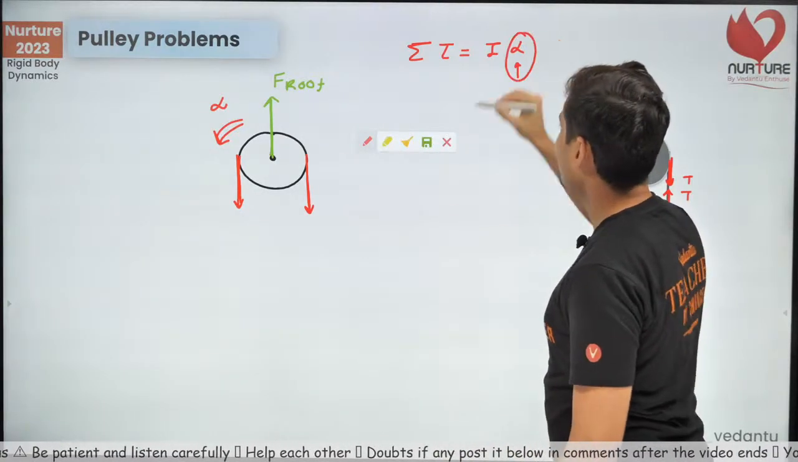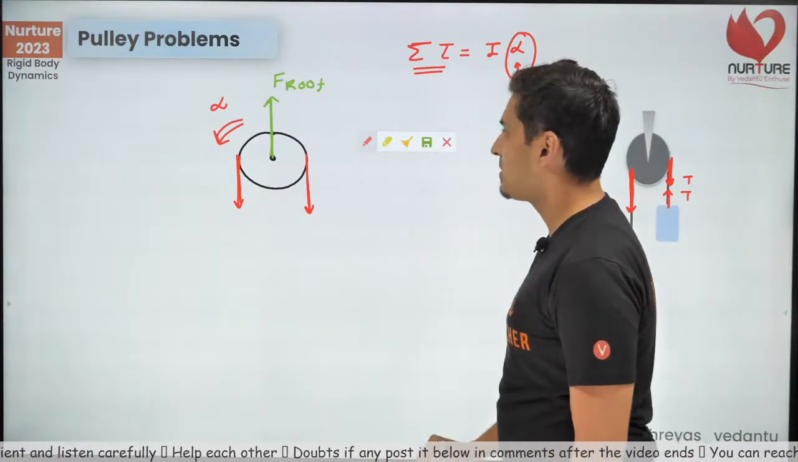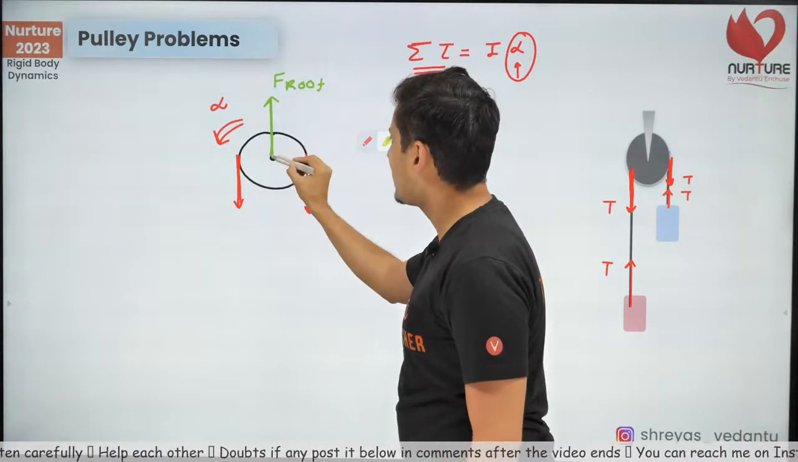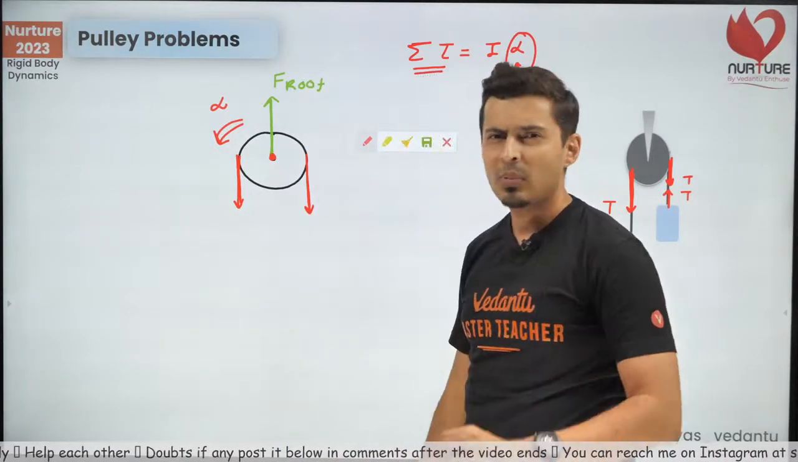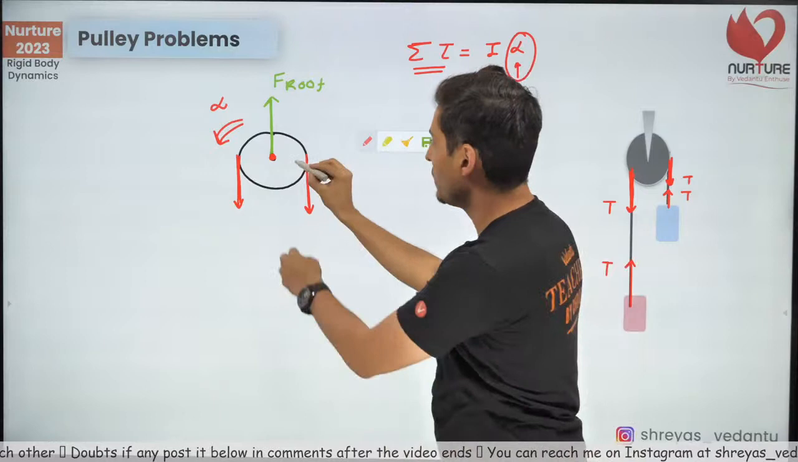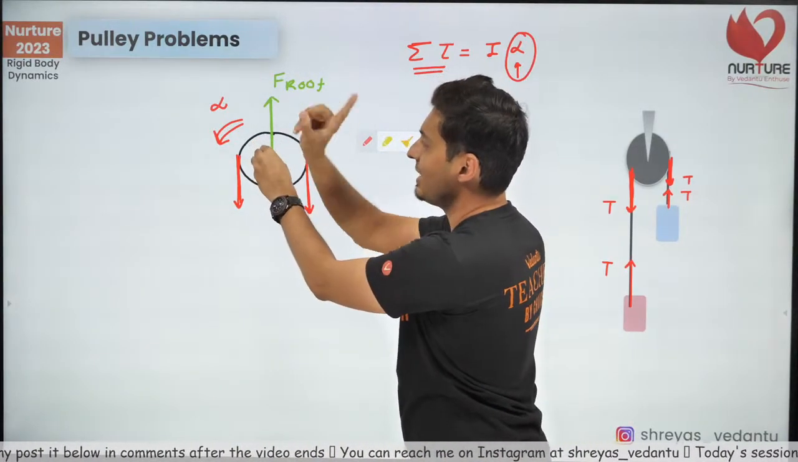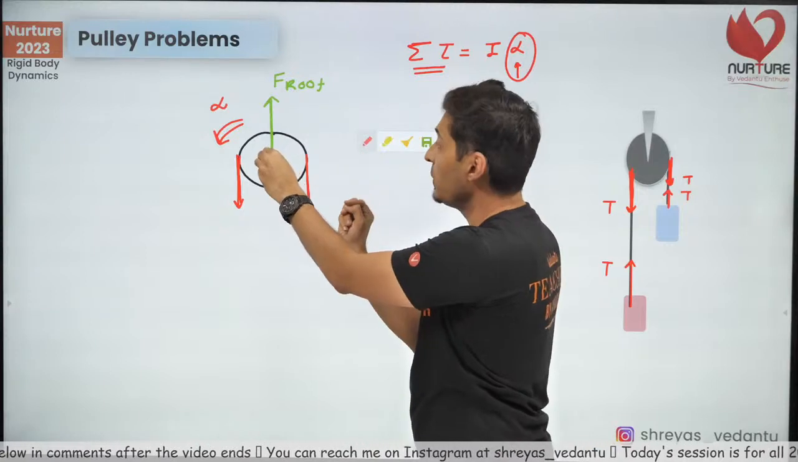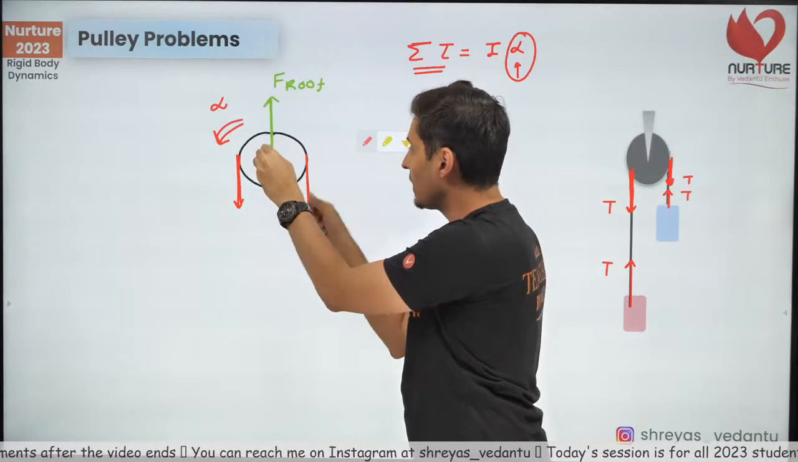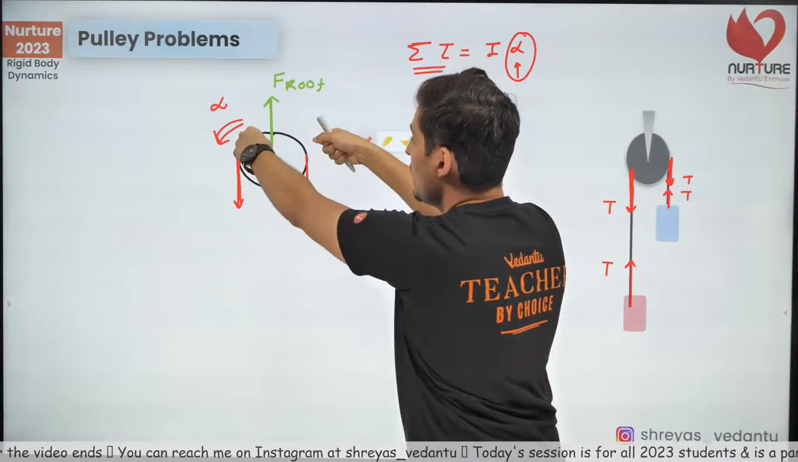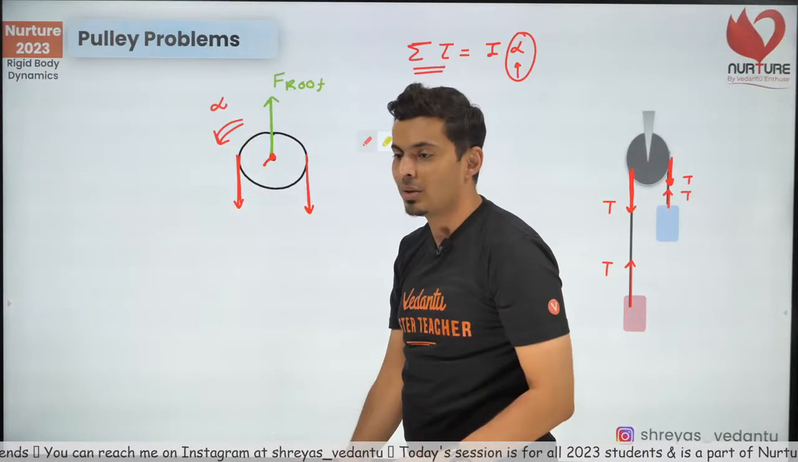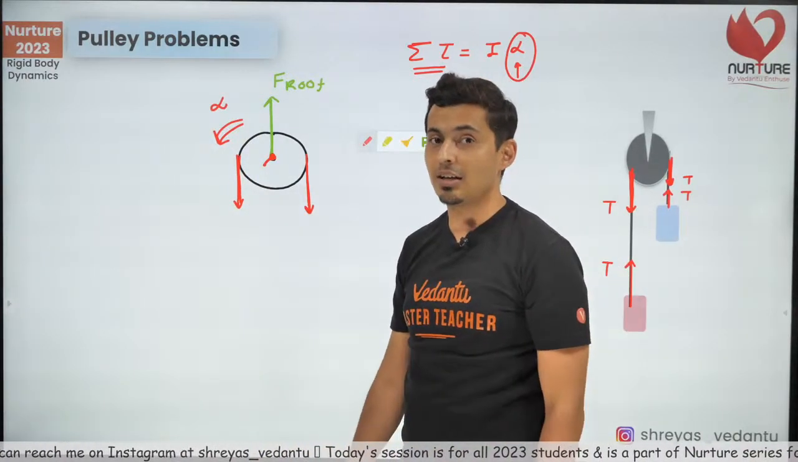If this alpha is there, this net torque must be there. Will the force from the roof create a torque about the center? Obviously not. This force is passing through the axis. So any force passing through the axis can never create any torque. Remember, I have told you. This tension will create torque. This tension will also create torque, but both are in the opposite direction. Yes, only tension can create a torque.